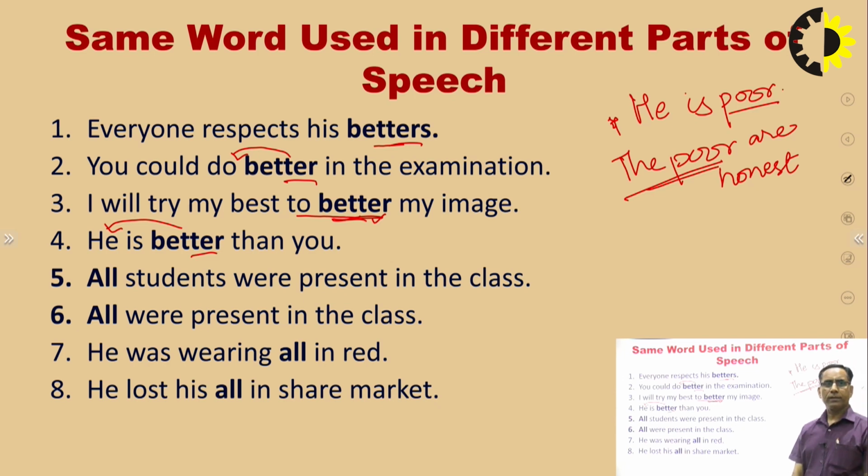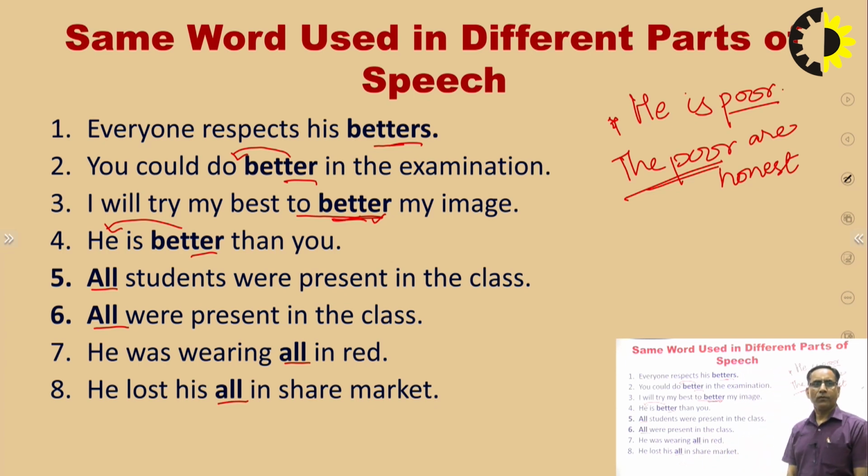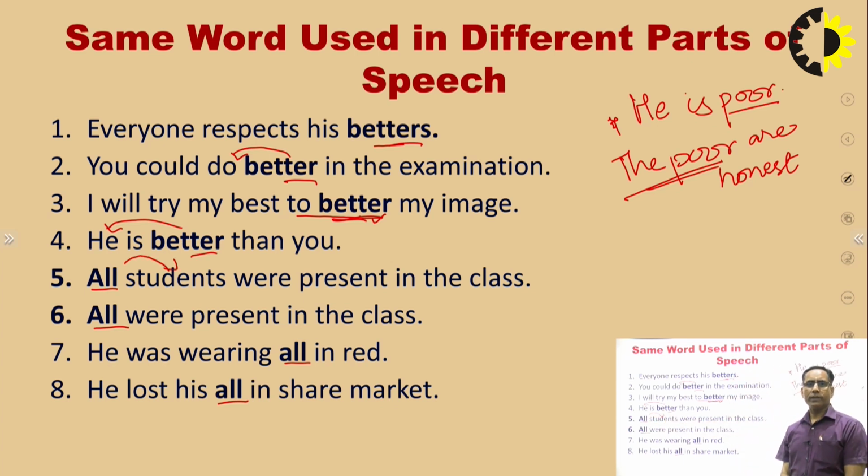All students were present in the class. All were present in the class. He was wearing all in red. He lost his all in share market. Again four sentences, and the common word is all. Look very carefully. In "all students", all is indicating students, it is qualifying students, and student is the noun. So all is an adjective, because an adjective always qualifies a noun or pronoun.